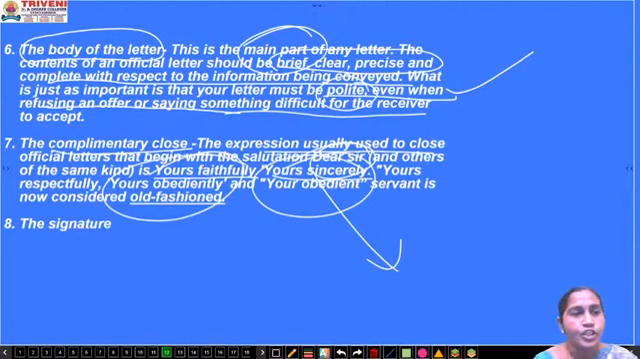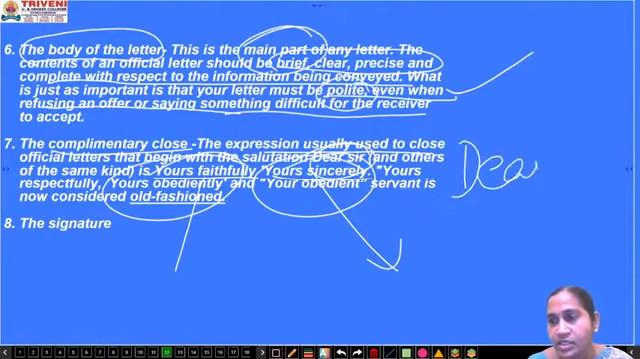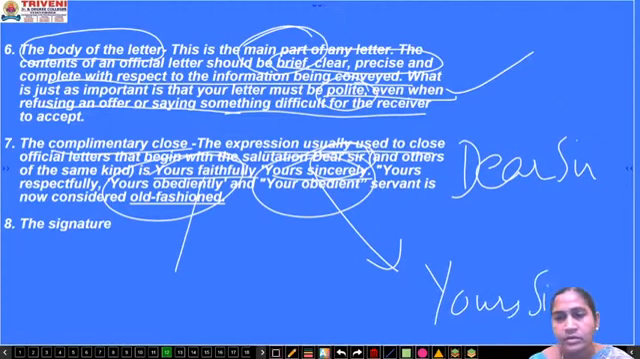Then yours respectfully, yours obediently. Being a student, you can go with yours obediently, and your obedient servant is now considered old-fashioned. So it is simple to remember that when you go with a salutation, go with dear sir. And when you close a letter, you go with yours sincerely. These 2 points you have to remember.